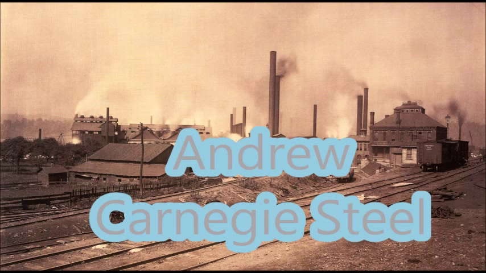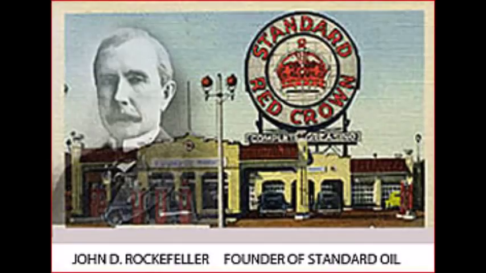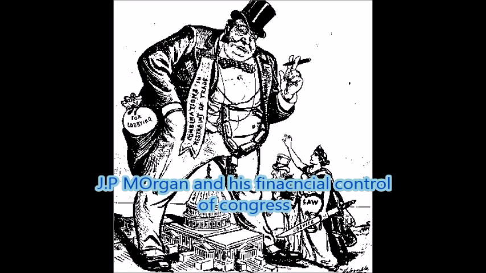Andrew Carnegie and his steel company, probably the richest man on earth, he flourished. Next was John D. Rockefeller and Standard Oil, monopolies, vertical integration. J.P. Morgan was the finance of the robber barons, and he controlled a lot of the government through bribes.